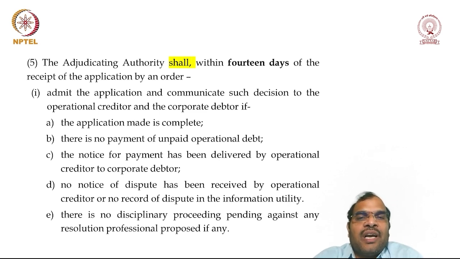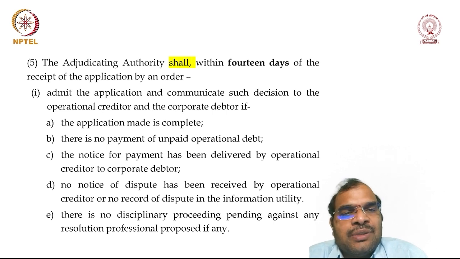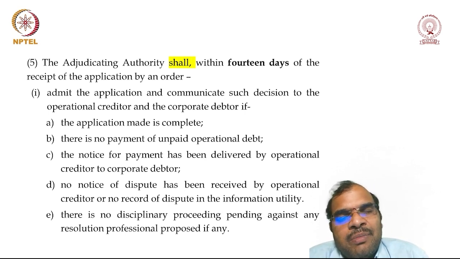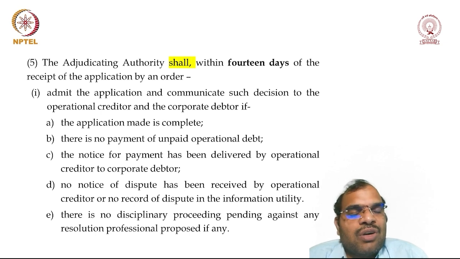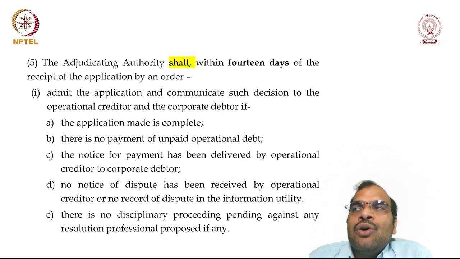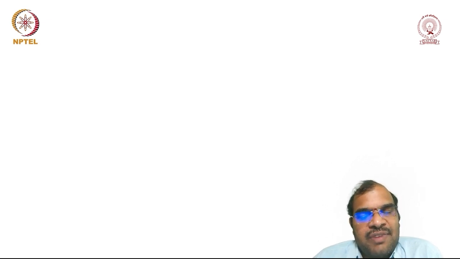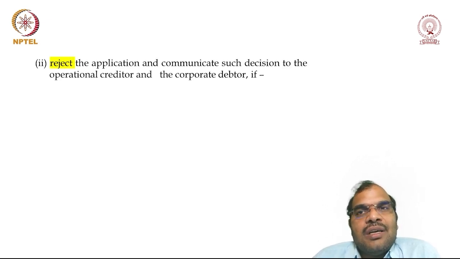So when shall the adjudicating authority accept the application? The application should be complete. Then no payment is received by the operational creditor from the corporate debtor. The notice for payment has been delivered by the operational creditor to the corporate debtor. Then there is no notice of dispute. Dispute is also not raised. And no disciplinary proceedings against the interim resolution professional, IRP. If these conditions are satisfied, then the adjudicating authority may accept the application.